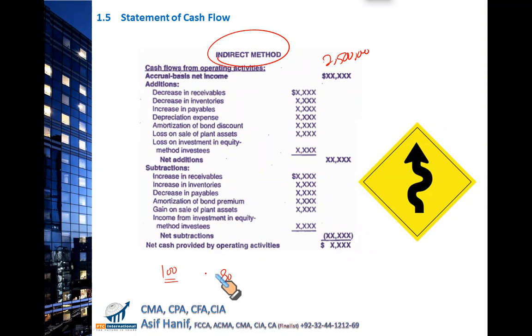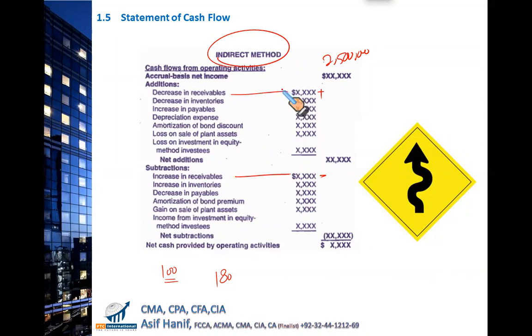Whenever your receivables decrease over the period, that would mean that they have paid us. So a decrease in receivables, if your account receivable balance falls, means they have paid you. So decrease in receivable is added. To the contrary, if your receivables have gone up over the period, 100 was the opening, now 180, they did not pay you. When they don't pay you, it's effectively an outflow. So an increase in receivable is an outflow, right?